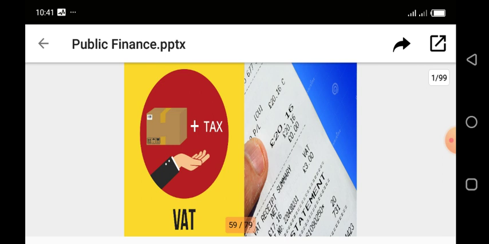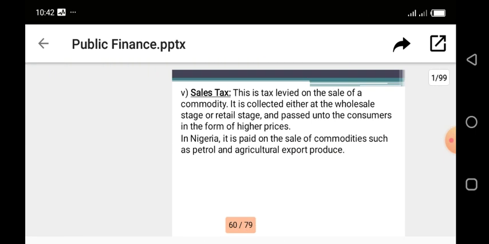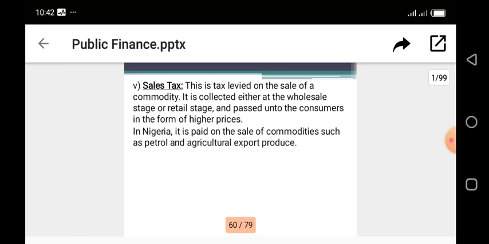And you notice even in Nigeria here, where you buy recharge cards and other items, when you go to ShopRite and other outlets, whenever you buy an item, they give you a receipt, and on the receipt you will see VAT payment. So for every consumable good you buy in Nigeria, even down to fuel, you pay VAT on them. So that will take us to the next tax, which is the sales tax.